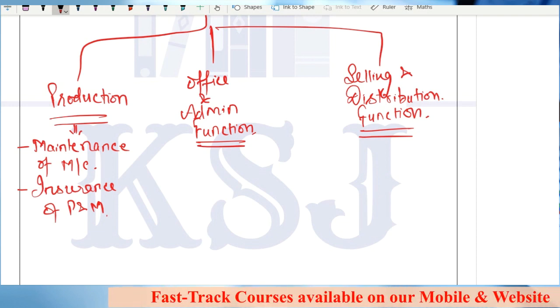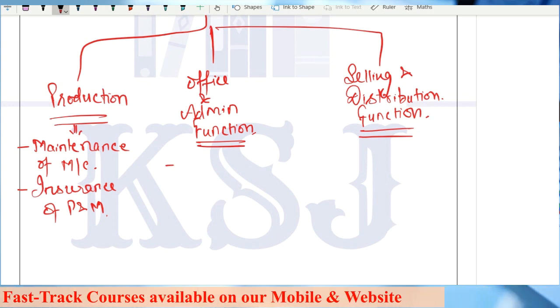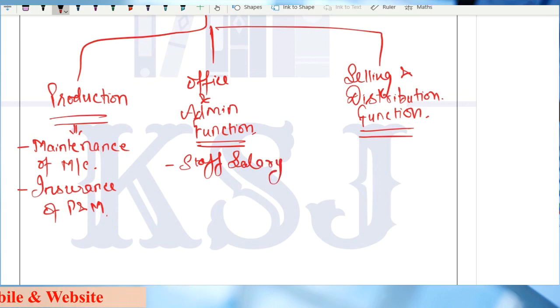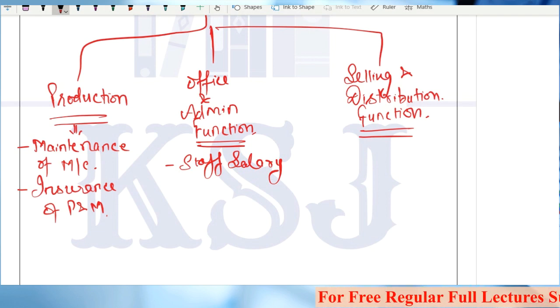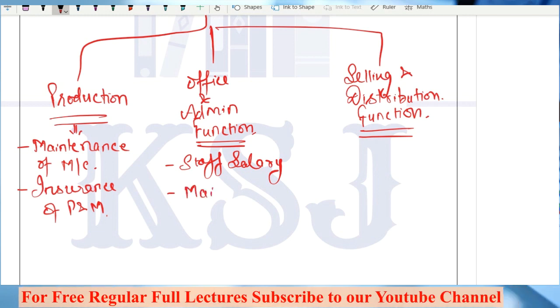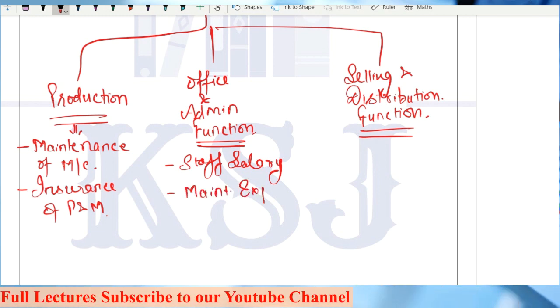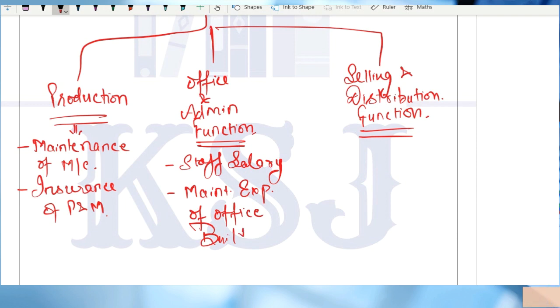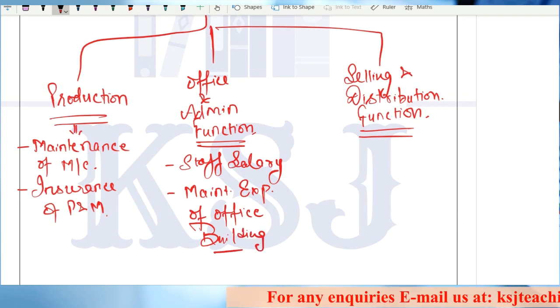Then what can be the things related to office and administration? Staff salary. Sir, what kind of staff? Sir, like the accountant's salary, that is office and administration. Supervisor salary, that is office and administration function, right? All these things come under the staff salary. Then maintenance expenses of office building. Right? So all these things come under office and administration overheads.